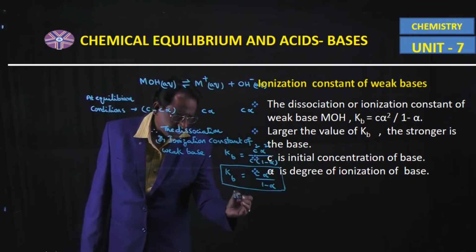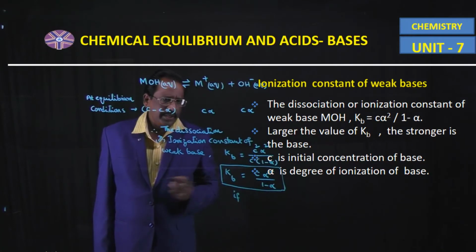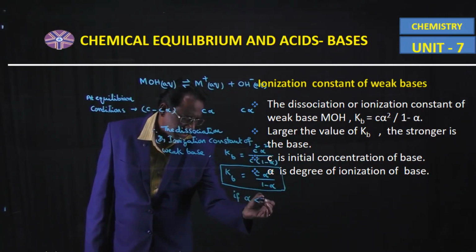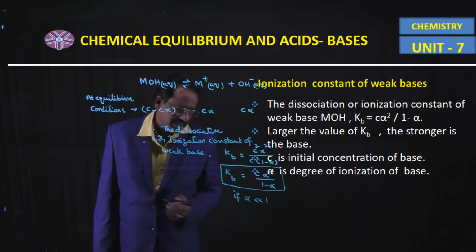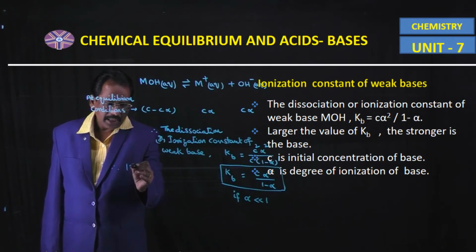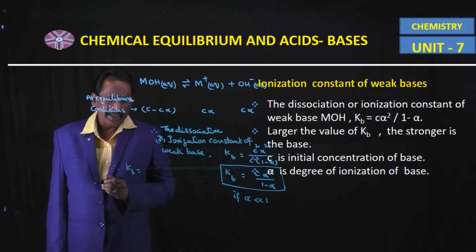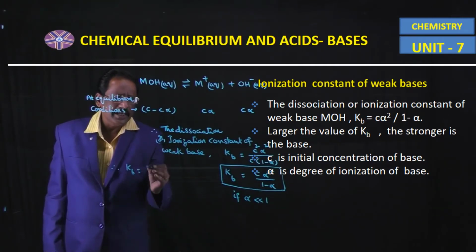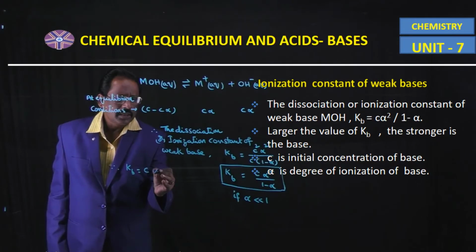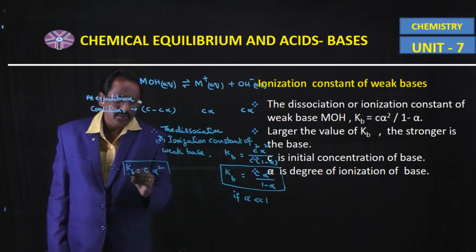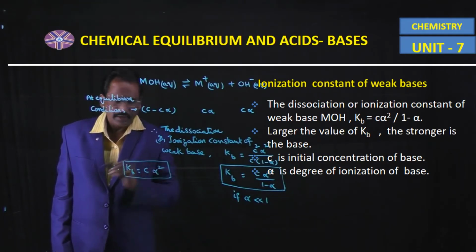If the degree of ionization of the weak base alpha is very much less than 1, therefore the formula used to calculate the dissociation constant of the weak base, Kb, is equal to C into alpha square.